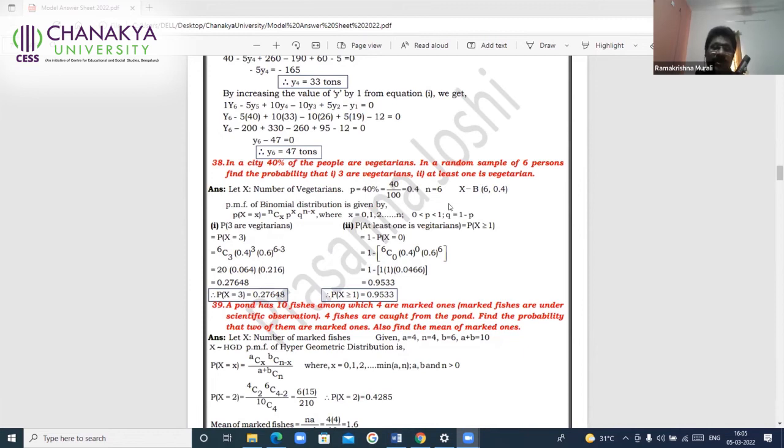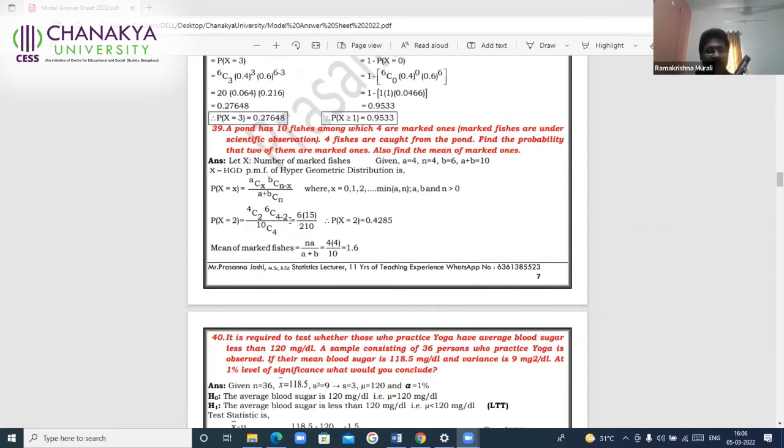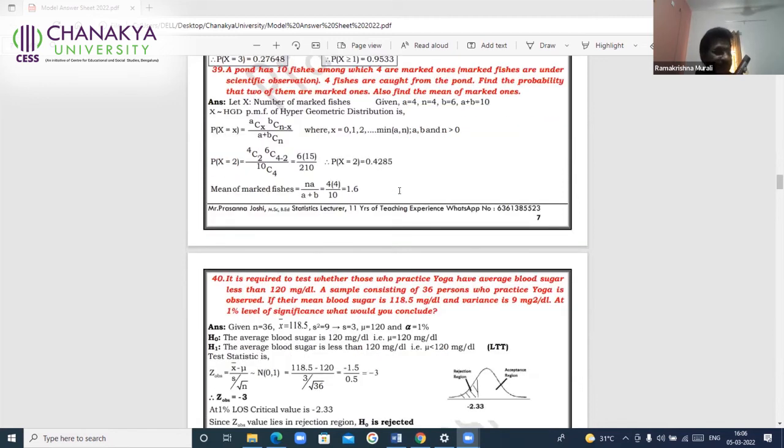40% of the people are vegetarians. In a random sample of 6, find the probability that 3 are vegetarians, at least 1 is vegetarian. So which chapter is it? This is from the binomial distribution. Properly identify, write the PMF, substitute, you get the answer. The next, read the problem, identify. If you are writing from theoretical distributions, 2 questions will be asked. This is from geometric distribution, hypergeometric, substitute, you will get the answer.